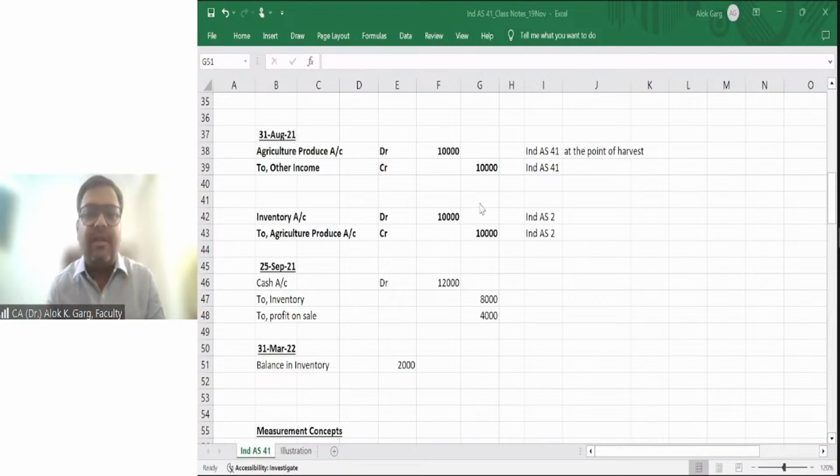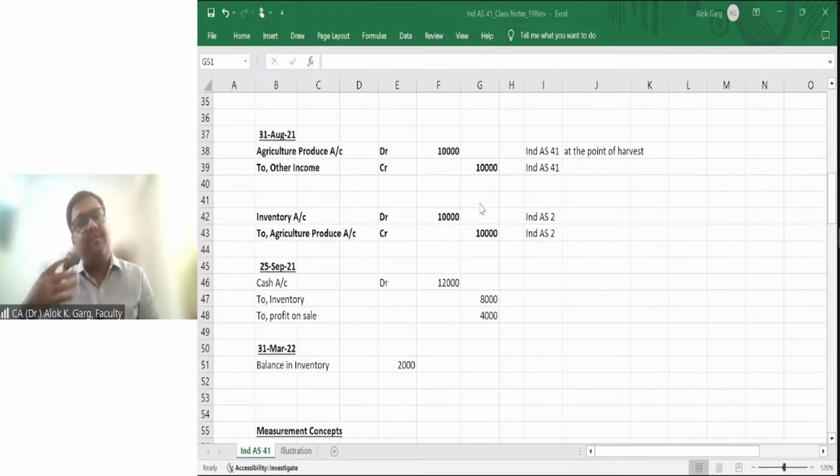We are discussing Ind AS 41. Ind AS 41 is applicable on 3 parts. It applies to biological assets. It applies to agriculture produce at the point of harvest. It applies to government grants related to agricultural activity, right? For biological assets, we discussed that they are of two types, animal and plant. Animal, if related to agricultural activity, will be covered here.